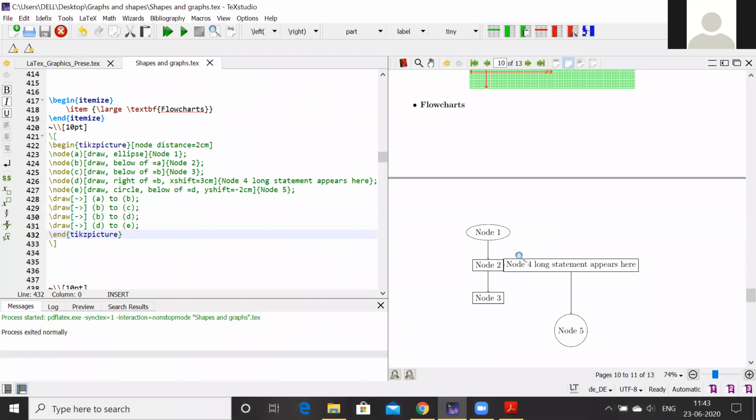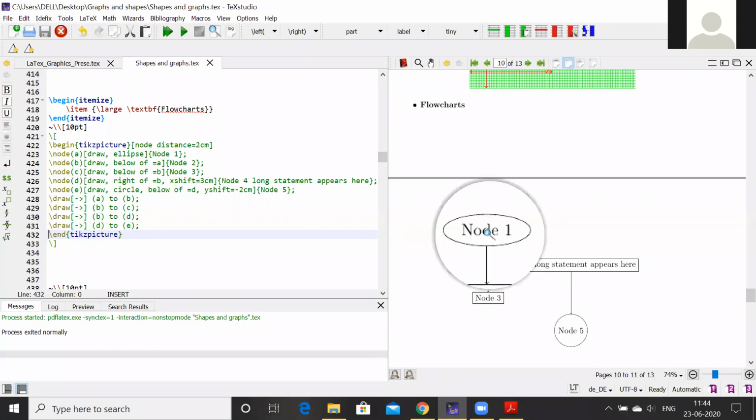We do not specify the distance from any node to any other node. We specify the node distance in the beginning, or we can customize it according to each node distance inside the program, inside this command only. So one can use it as per our requirement. Node distance I have kept here as 2 centimeter.